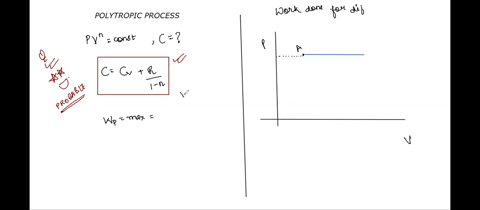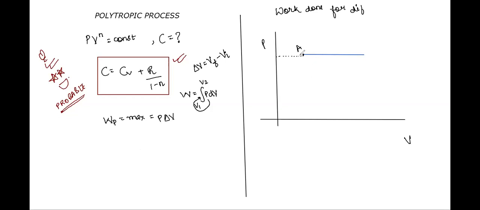We had the general formula for work done as the integral of PdV, right? Now this work done is no longer the integral of PdV in that form because P is constant. Every constant comes out of the integral. Therefore, this becomes P times delta V. Always remember, class, this delta means final minus initial. So wherever you put this delta with another variable, you will have V final minus V initial. Note it down, class.